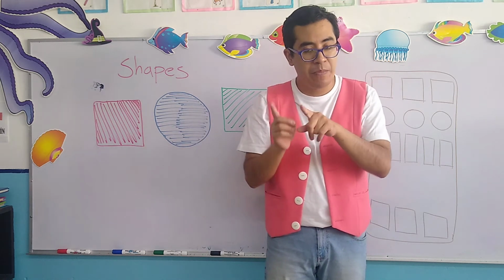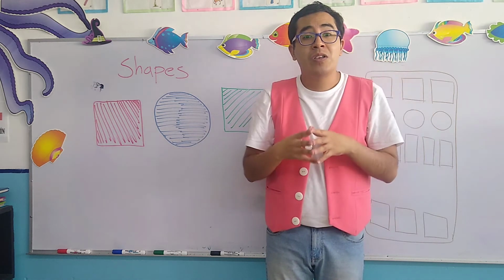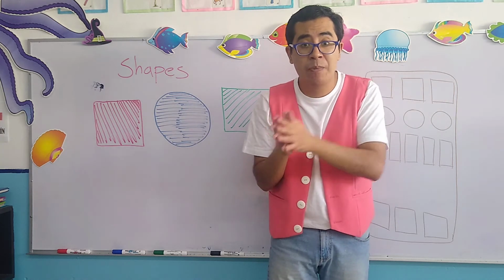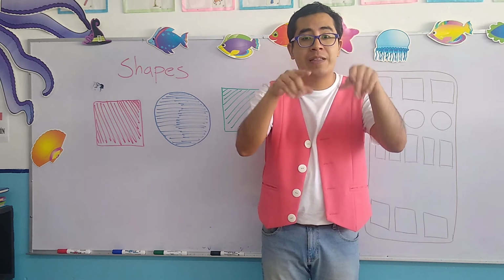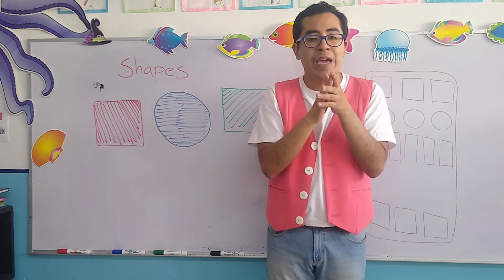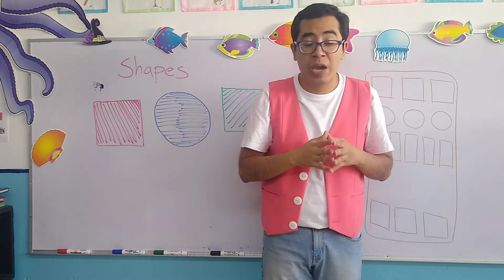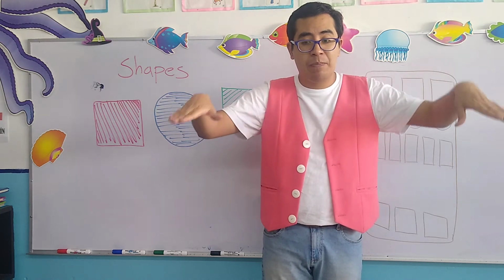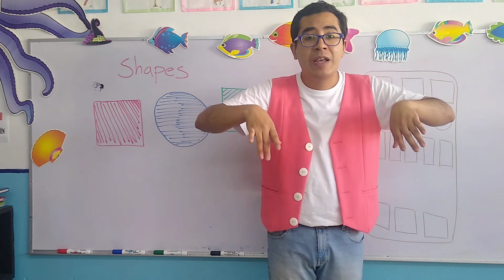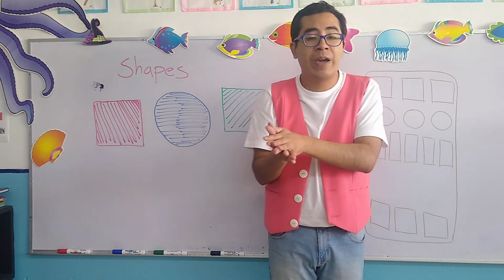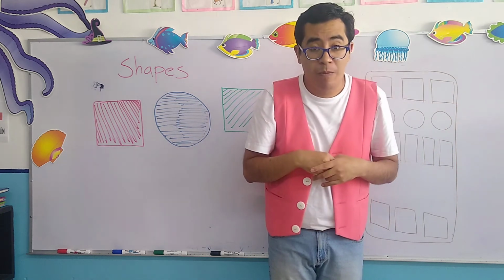Now, once again, remember that yesterday we started with the rectangle, okay? And some objects that have the shape of a rectangle are the block, remember, like the Lego games, okay? Those are like rectangular shapes. Another object is a table. Now remember, the table is the place where we put the food, donde ponemos la comida, or where we can do the homework, o donde hacemos tarea, okay? Also, the television is a rectangular form, okay?